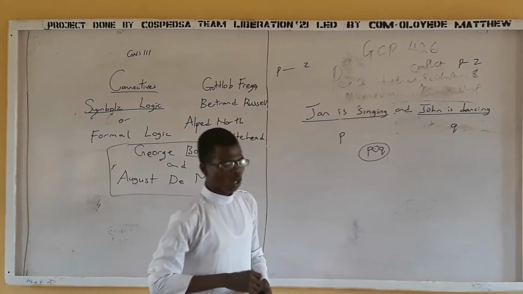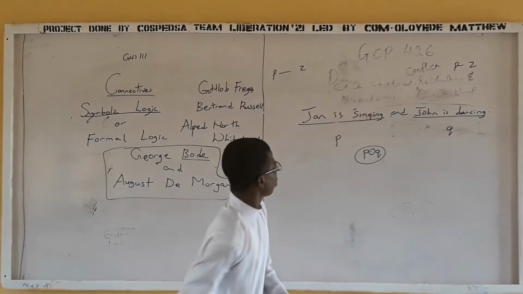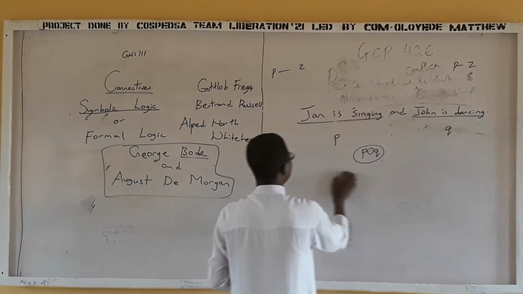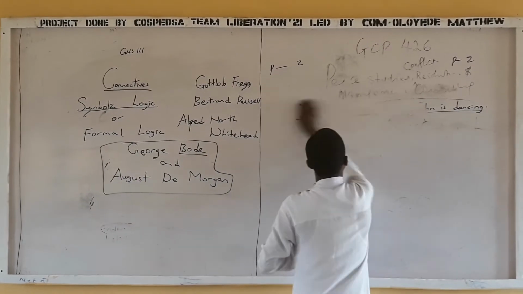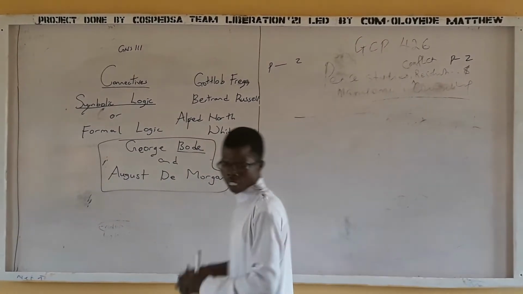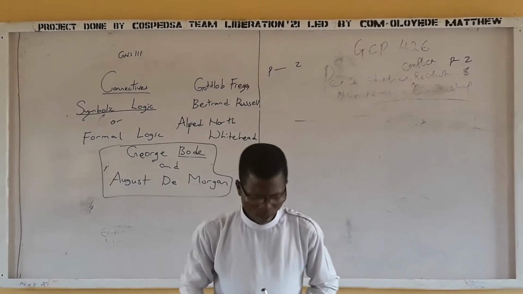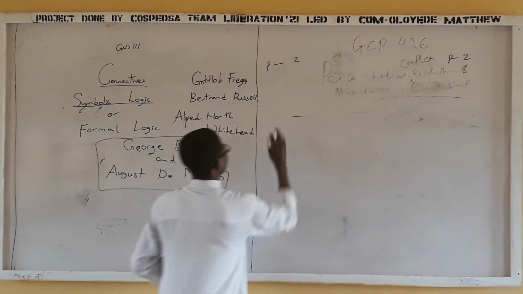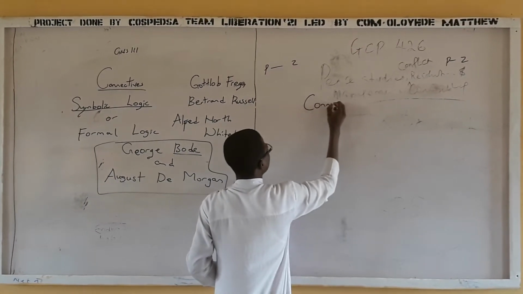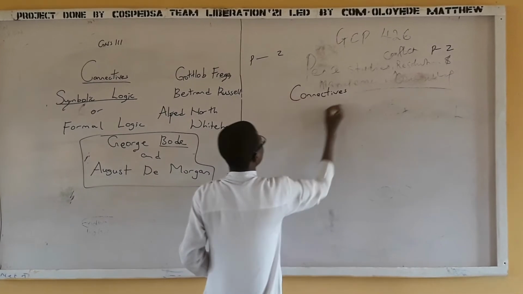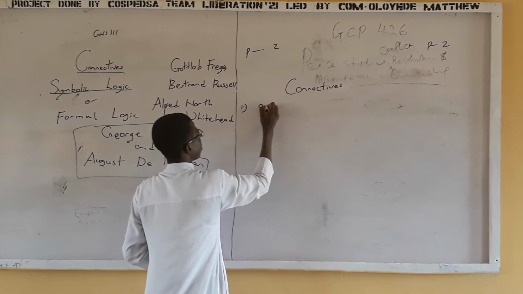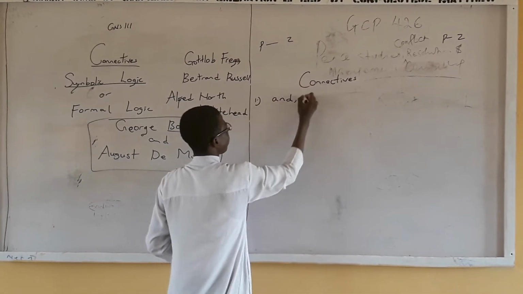Very simple. So now we are going to list out some of the connectives and then we'll link them very soon in a few minutes. Now what are these connectives? We have the first one, and. And is a connective, even but.